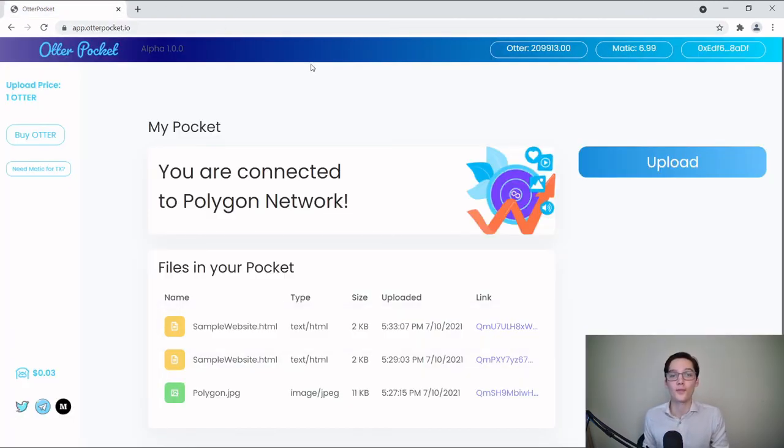So there's a lot of exciting things happening right now with the web as it moves to this decentralized web 3.0, distributed network web. And there's a lot of exciting things happening with OtterPocket. We're really early on in development. So if you guys are interested and you want to find out more, for example, our Otter token will be launching in a couple weeks on an exchange.